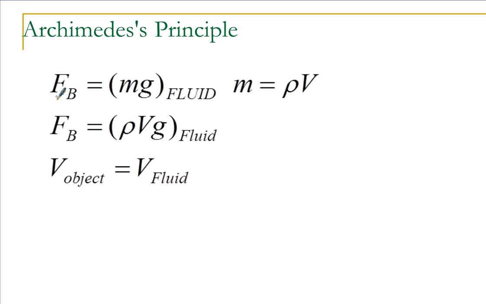So, Archimedes' principle says the buoyant force is equal to the weight of the fluid displaced. Let's rearrange this, since I know the mass of the fluid is density times volume. The weight is then density times volume times g. And we know that the volume of the object must equal the volume of the fluid. Let's do an example.